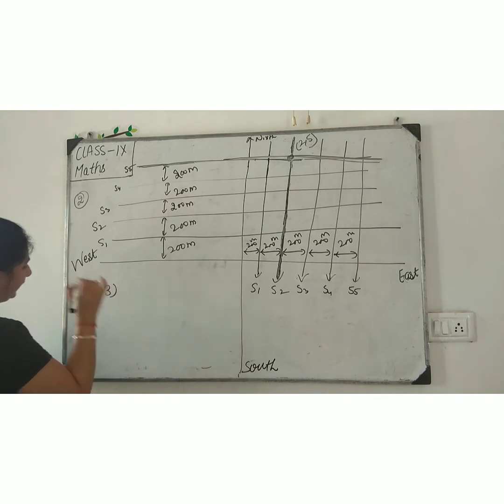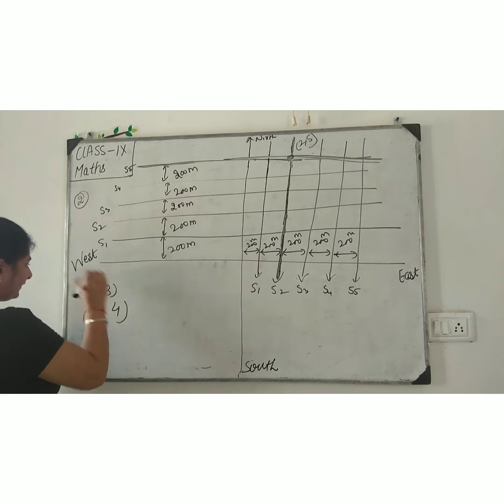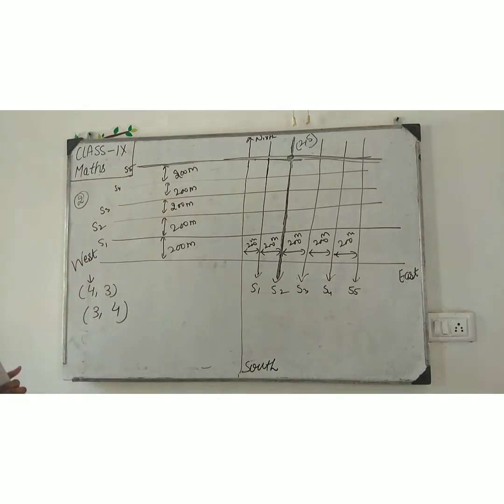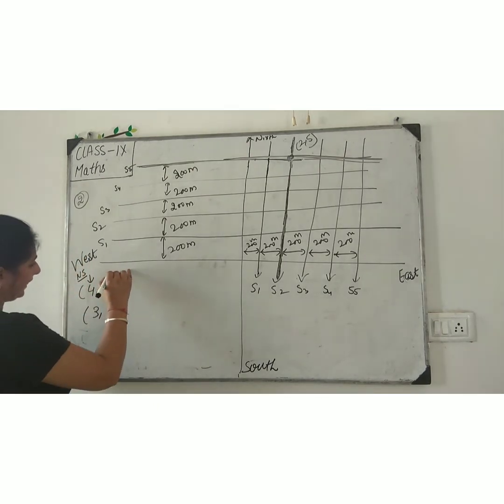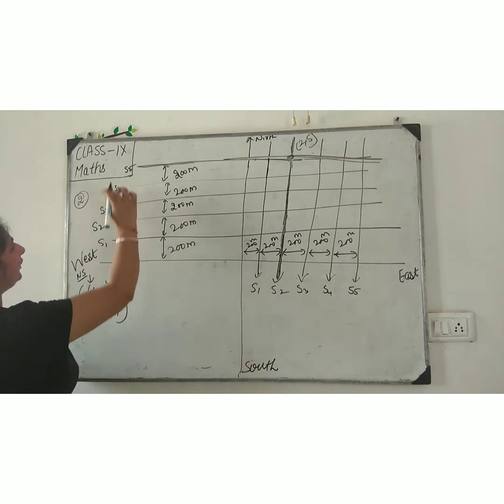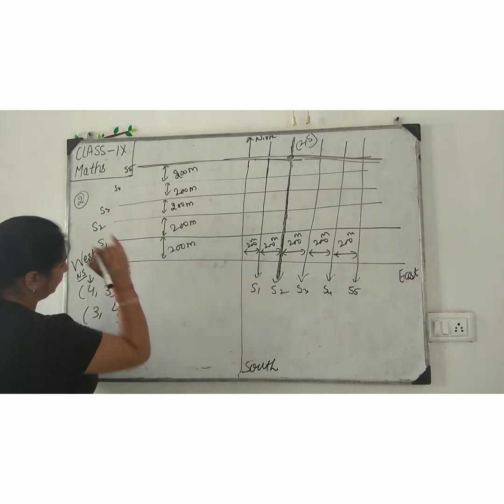Next, represent 4, 3 and after that 3, 4. The first number represents north-south, and the second represents west-east.